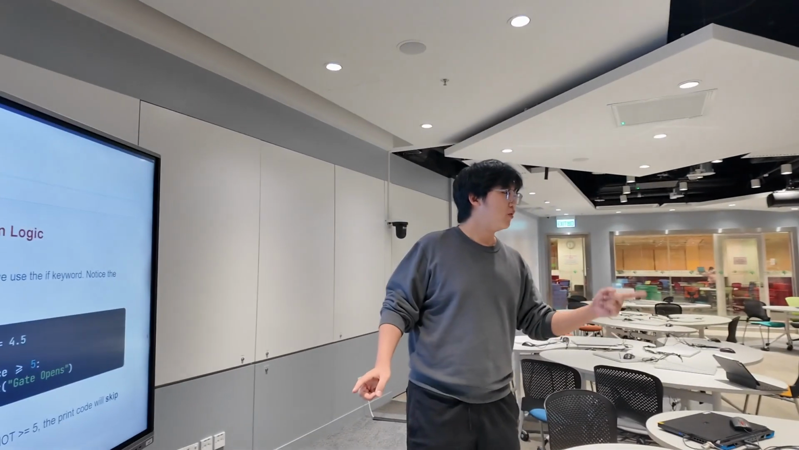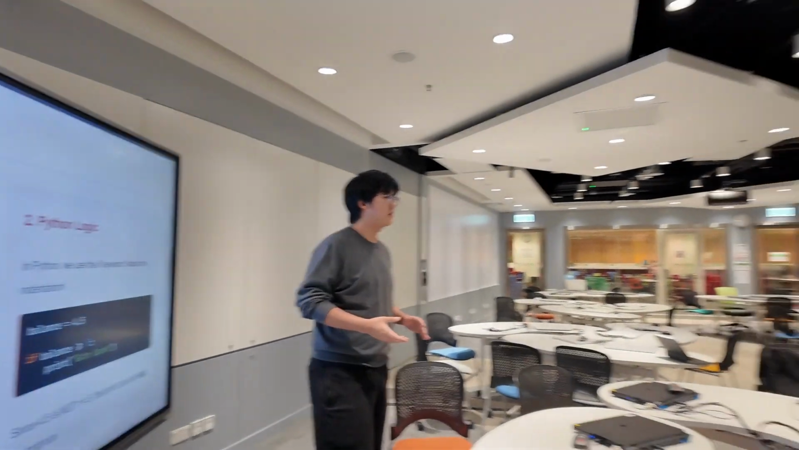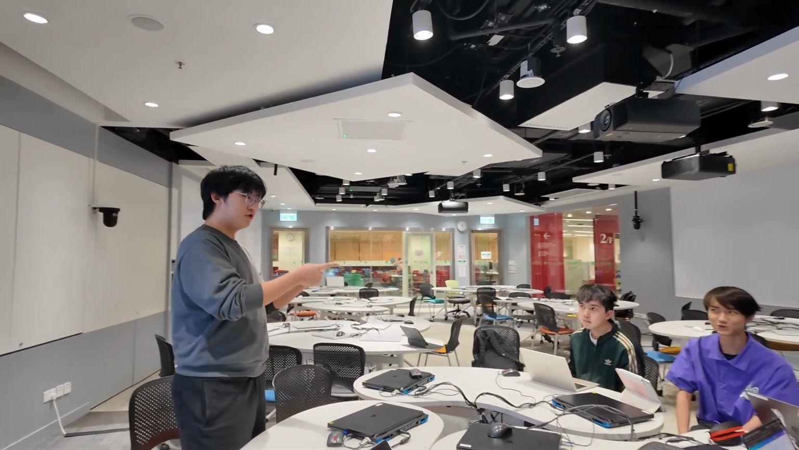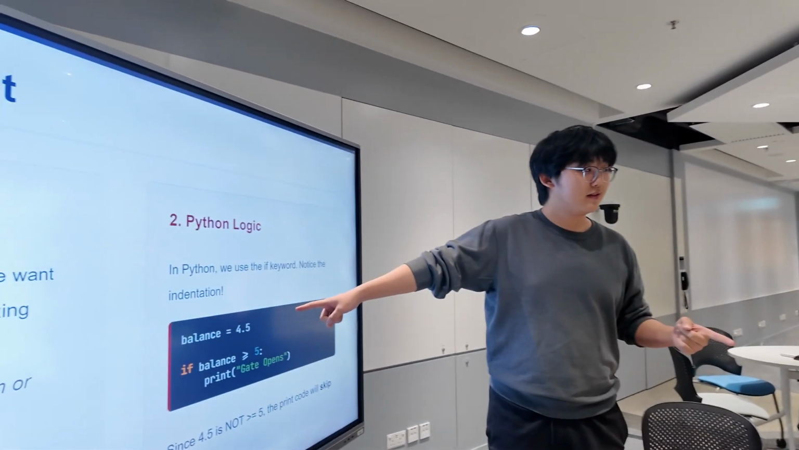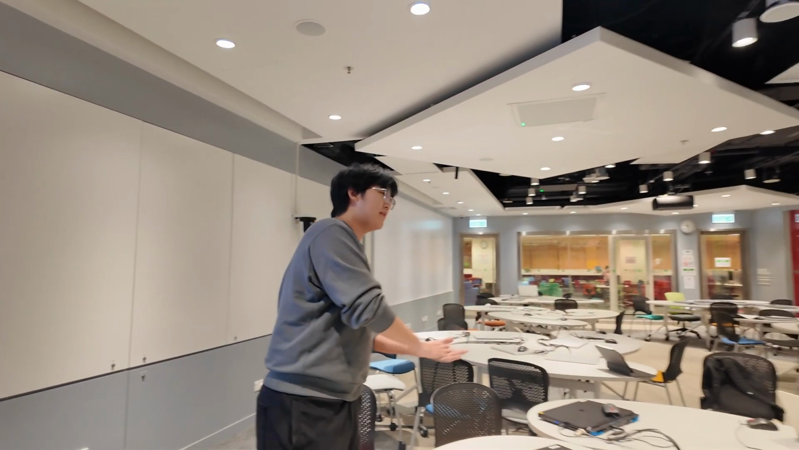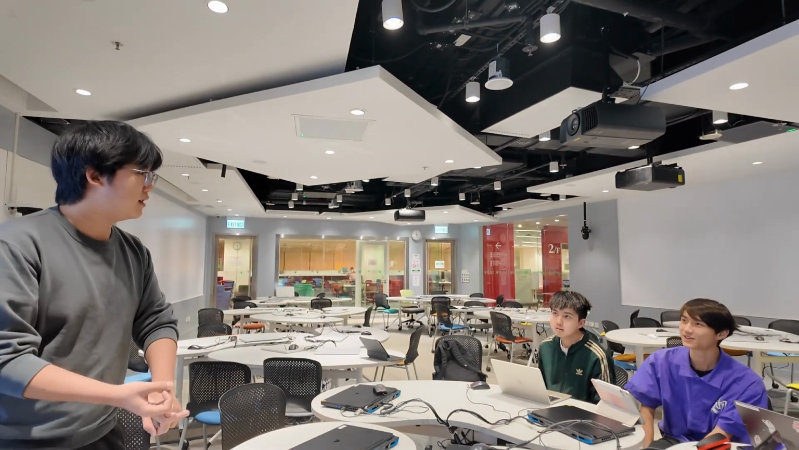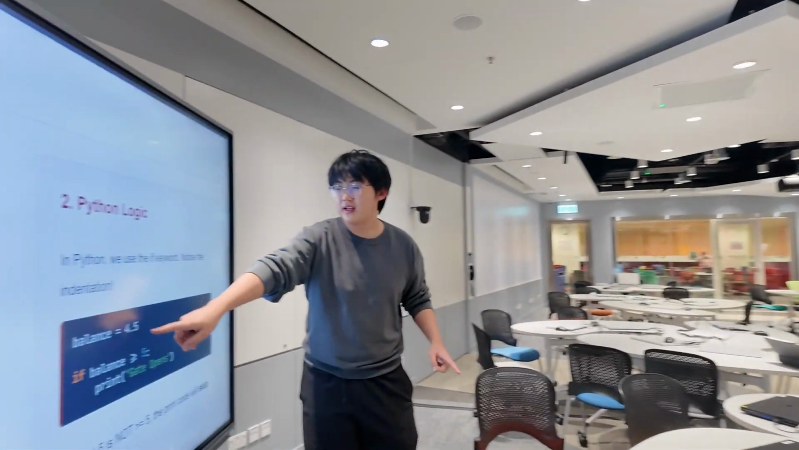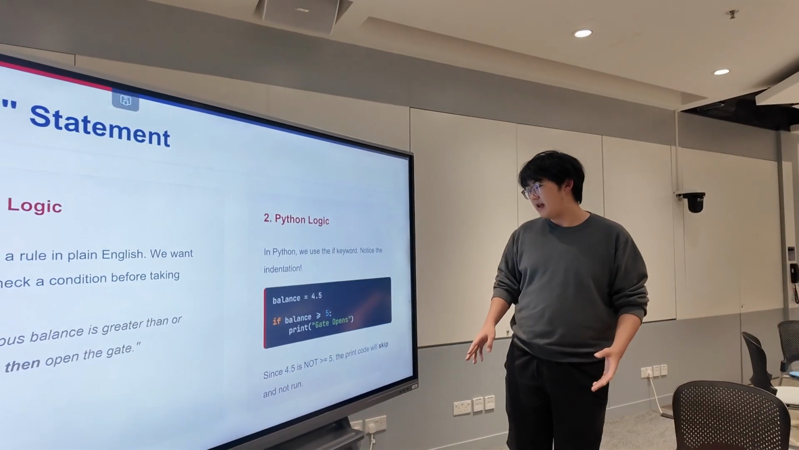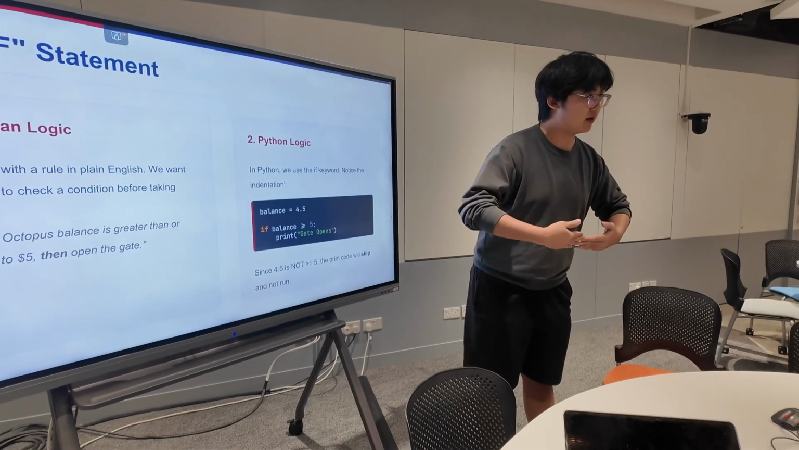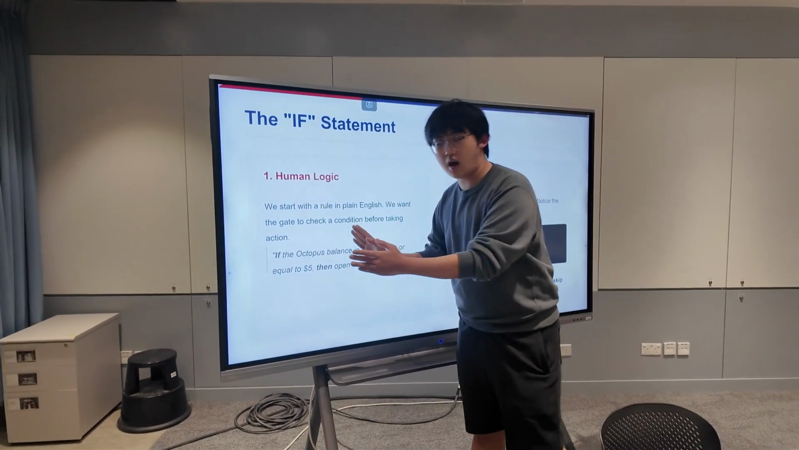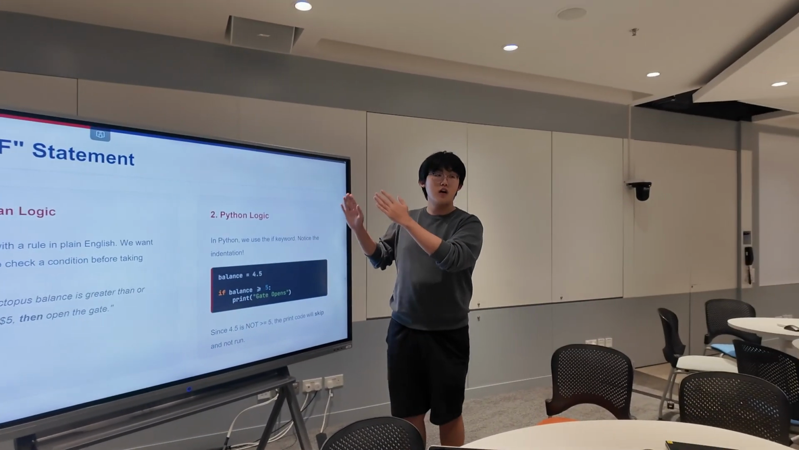And can you tell me what's the type of this variable, balance? What's the type? Integer? You sure? Or number. Number has a lot of things. So remember, in number, we have integer, we have float, right? So this is obviously the float. And since 3.5 is not bigger than 5, we will not open the door. And so remember, the process is to transfer the human logic into the Python coding logic.